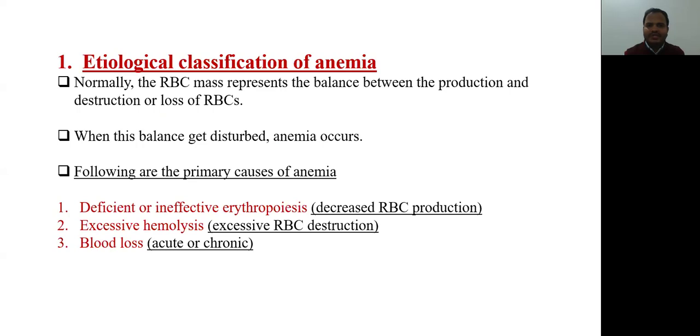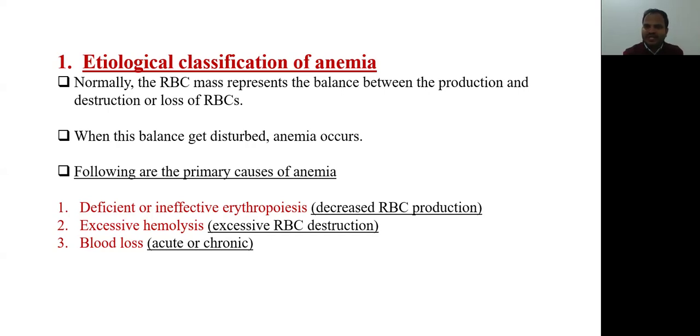First one is the etiological classification, meaning what are the causes or etiology that will lead to the anemia. This is a type of classification. Normally, the red blood cell mass represents the balance between the production and destruction of red blood cells, meaning the production of red blood cells will be equal to the destruction of the red blood cells. When this balance gets disturbed, anemia occurs.